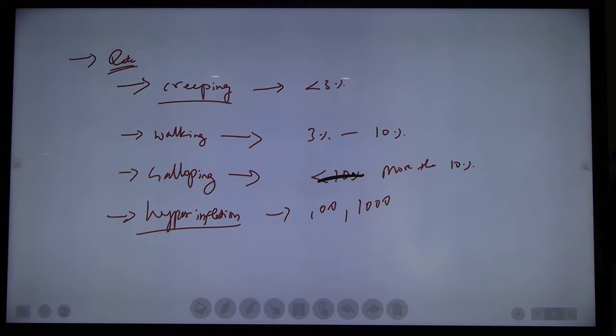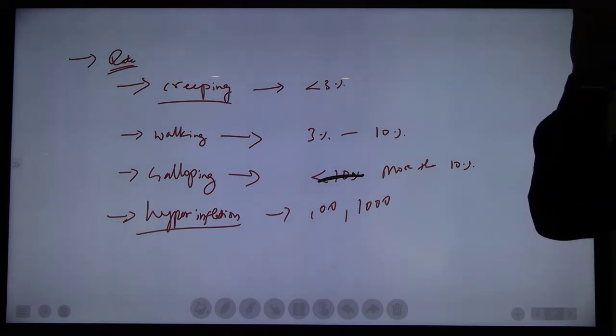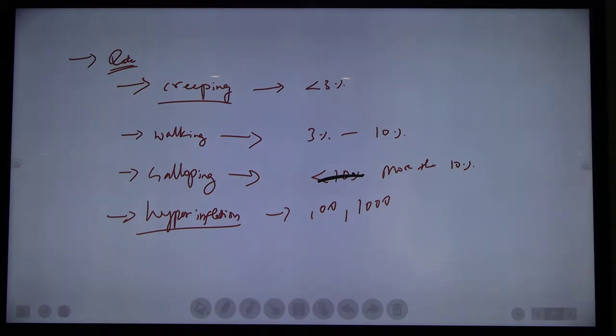Has India ever witnessed hyperinflation? No. India never witnessed hyperinflation, not before independence, not after independence. So understood, everyone? Based upon the rate of inflation, we have four types of inflation: creeping, walking, galloping and hyperinflation. Then what are the reasons for inflation?